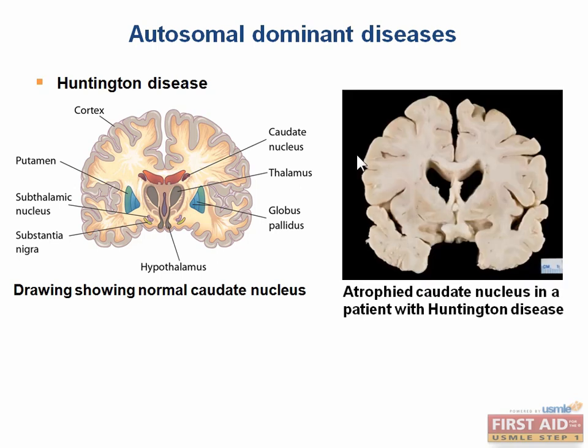The caudate atrophy can be seen in this image as the lack of gray matter around the ventricles. As you can see, there's white matter right up against the ventricles all the way around. The choreiform movements are the most notorious, and they are unintentional, non-repetitive, rapid, jerky movements. In other words, the patient is unable to maintain a sustained posture.